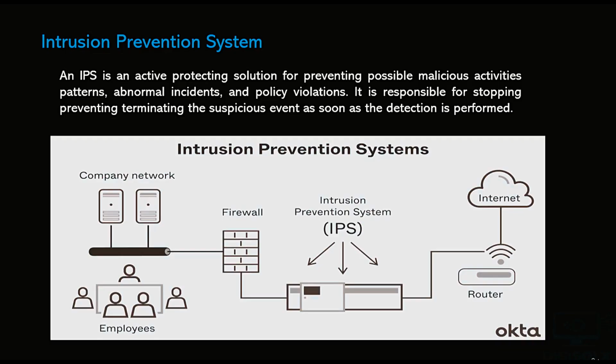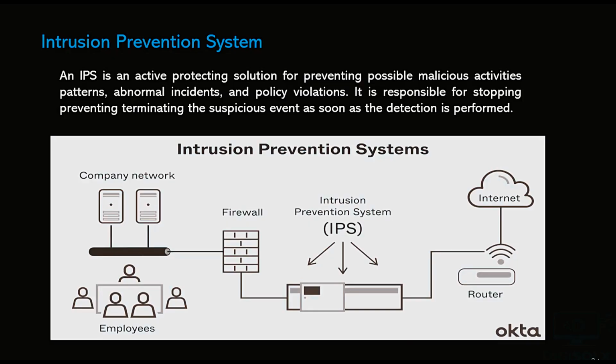In this diagram we have an intrusion prevention system, where we have a company network with working employees. In the company network, we have deployed the firewall and the intrusion prevention system before the router that is connected to the internet. Whatever traffic is coming from the internet will pass through the router, then go to the IPS. The IPS first checks whether the traffic is suspicious or legitimate.